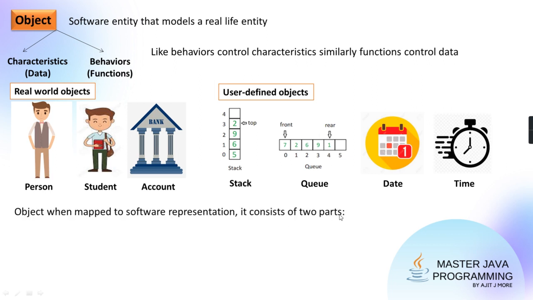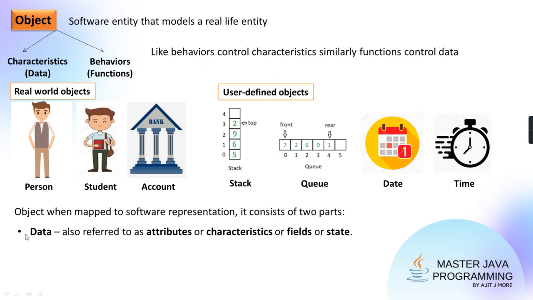I told you a few examples. And I have already stated that when these objects are put into a software representation, it will have two things. One is the data, which we also call attributes, characteristics, fields, or state. Why state? Because it tells the values of that object. How will you identify that this student and that student are different? One student and another are different by their state. One will have a different name, or birth date, or roll number, anything.